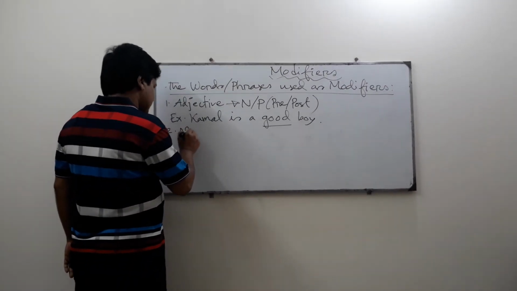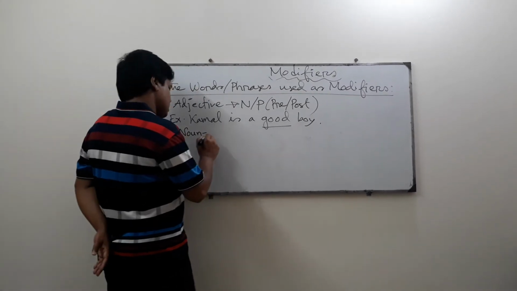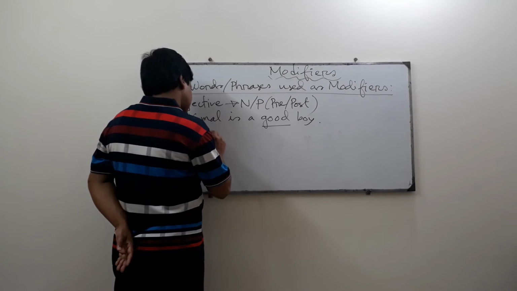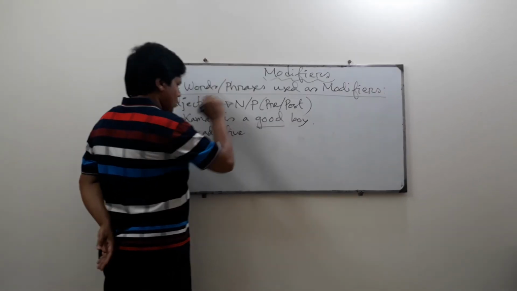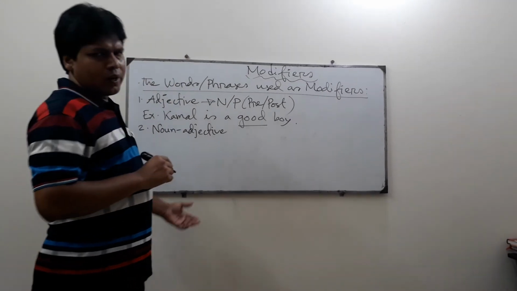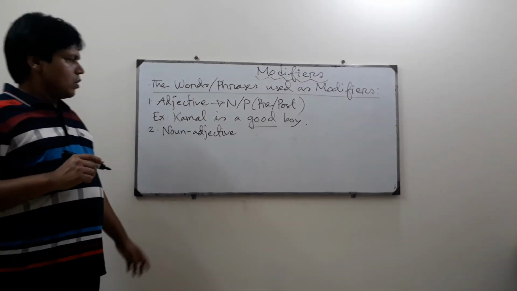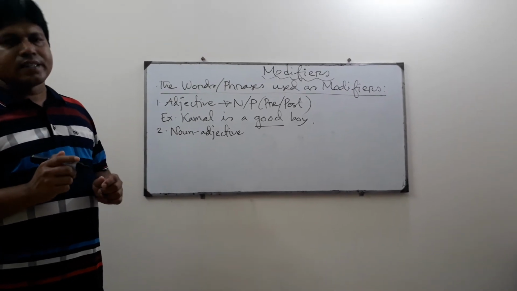Then noun adjective. Actually, noun adjective is a noun which acts like an adjective.